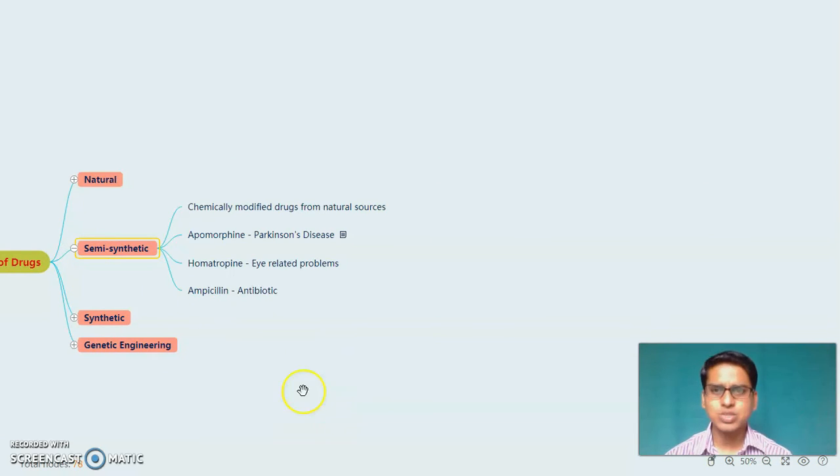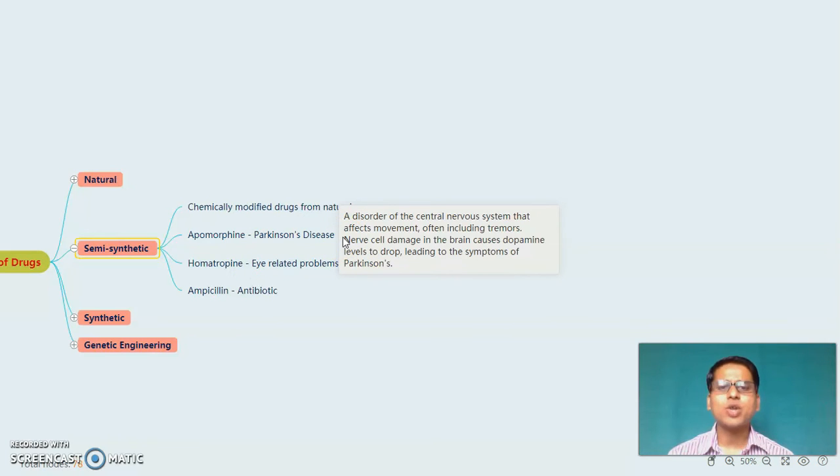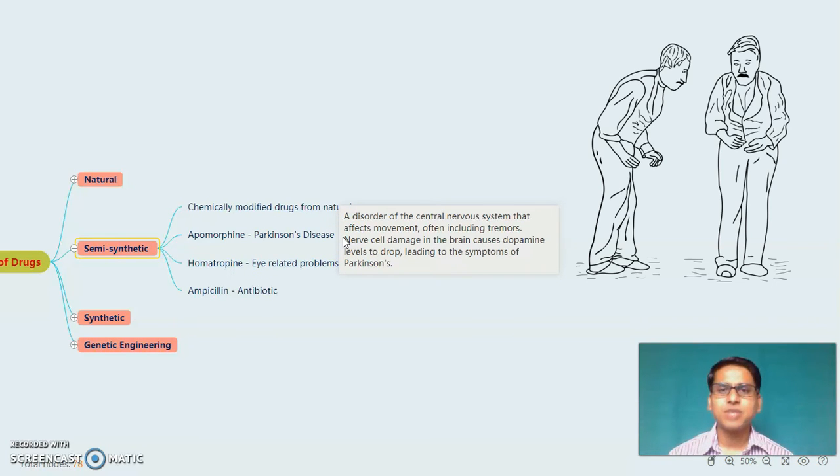In case of semi-synthetic sources, these are the chemically modified drugs from natural sources. Examples are apomorphine. Apomorphine is derived from the morphine and chemically modified in the lab and used in the case of Parkinson's disease. Parkinson's is a disorder of the central nervous system which affects the movement, often includes a tremor. Tremors means what? Shaking of a particular body part like mouth, hand.